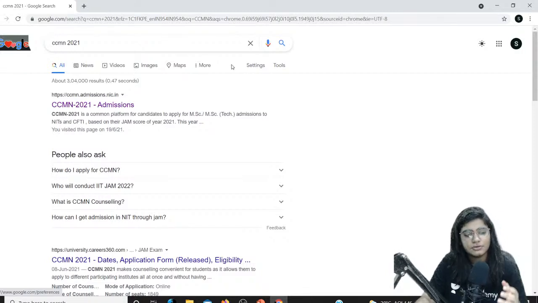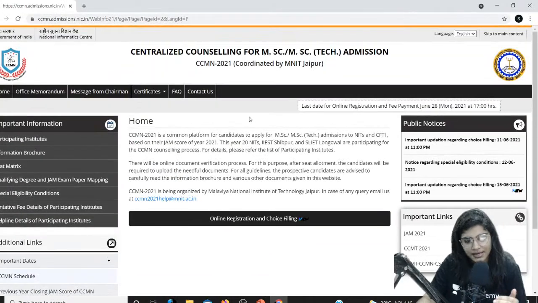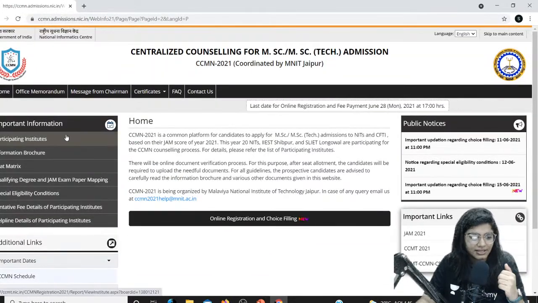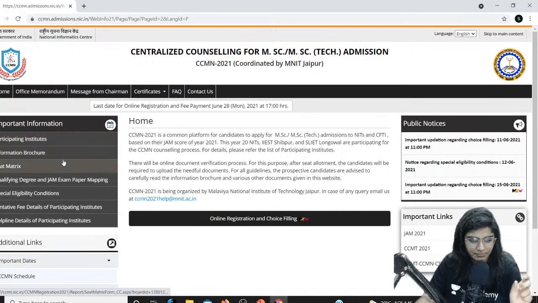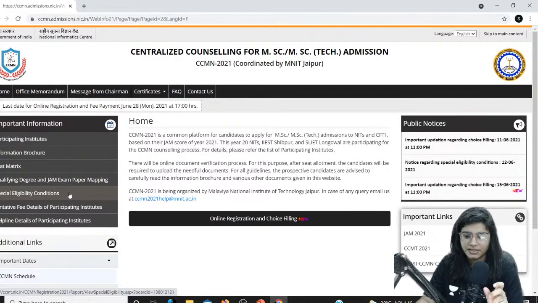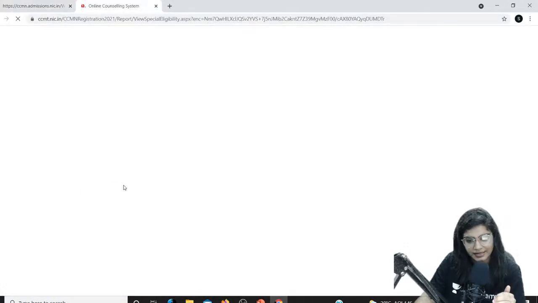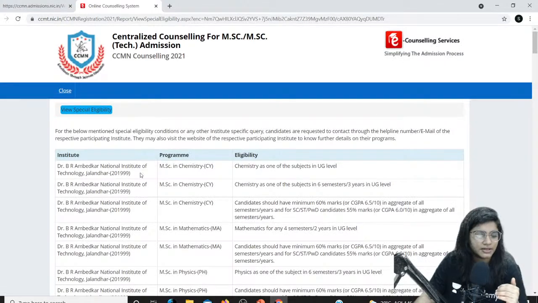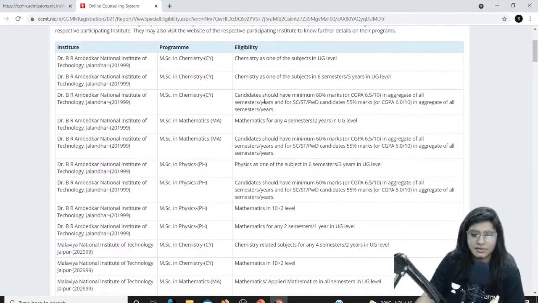Once you go to this page, you have to access this website, and in the extreme left corner you can see small tabs: participating institutes, information brochure, seat matrix, qualified degree and JAM paper mapping, and special eligibility criteria. You have to go to the special eligibility criteria, and once you click this tab, you can see the eligibility criteria mentioned for various NITs.